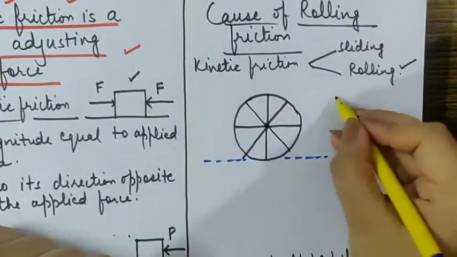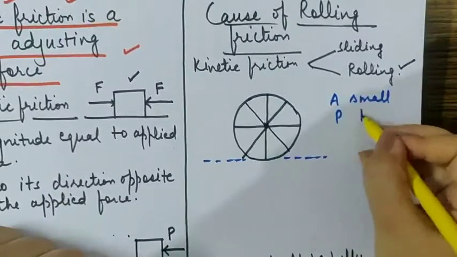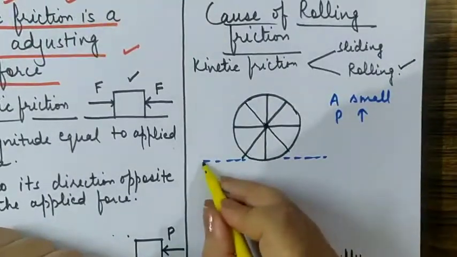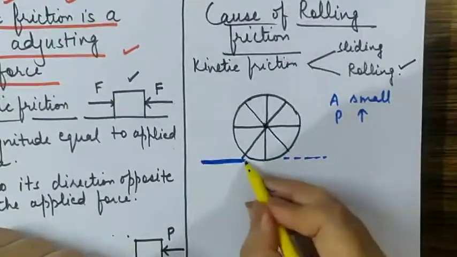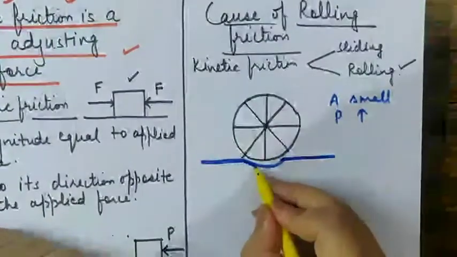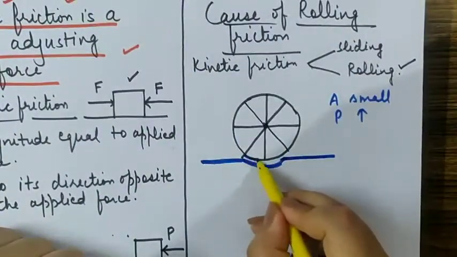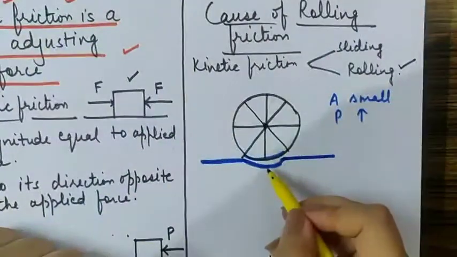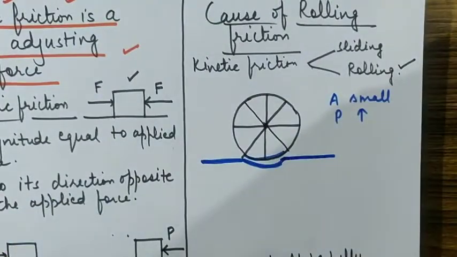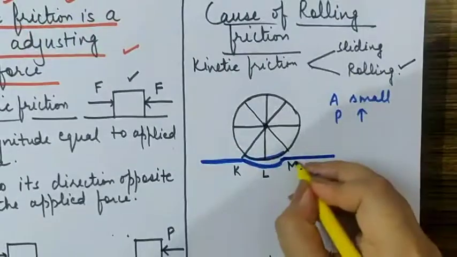Because that area is small, a larger pressure is applied on the ground by the tire. So the ground microscopically gets depressed. In turn the tire also gets compressed because it is in contact with this ground. We might give 3 points K, L, and